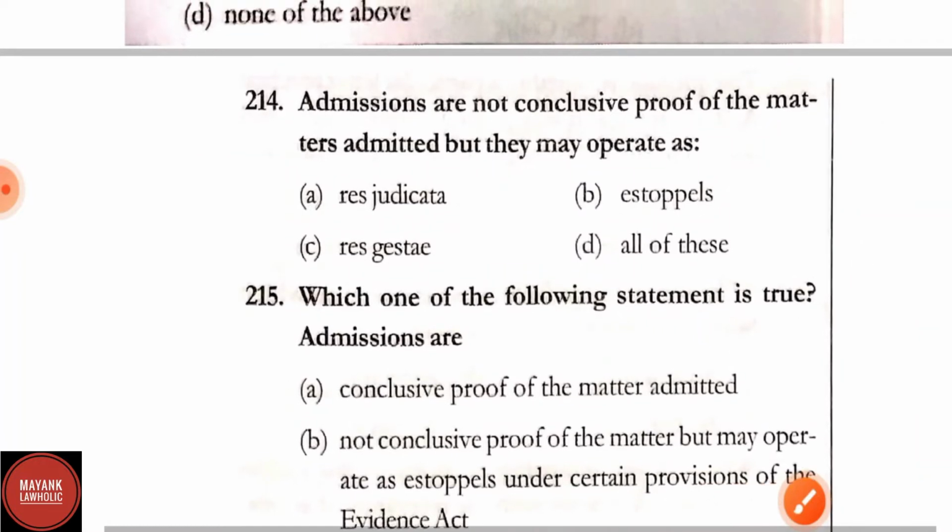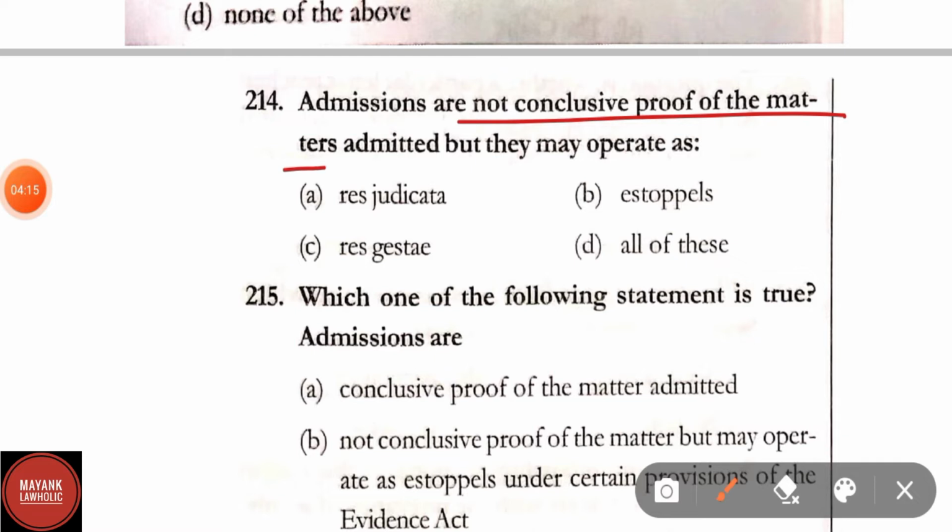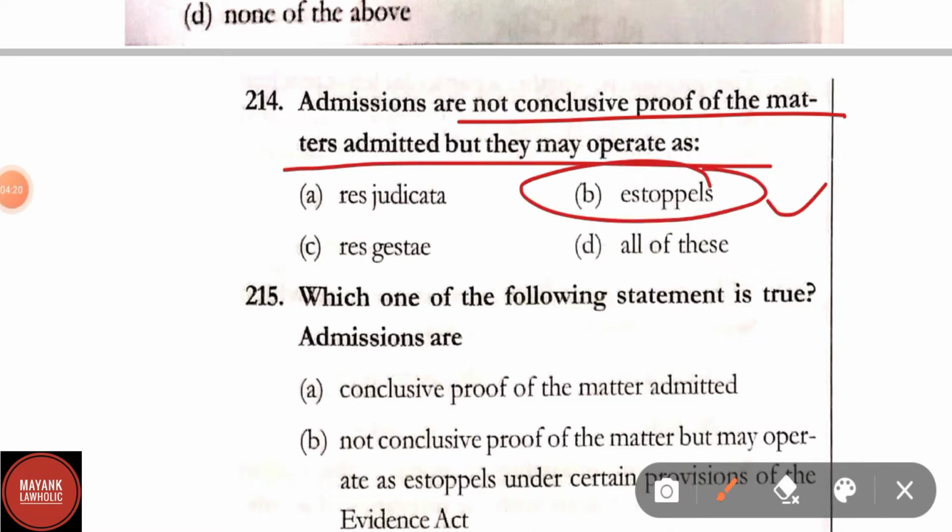Question number 214. Admissions are not conclusive proof of the matters admitted, but they may operate as estoppels. Correct answer is option B.